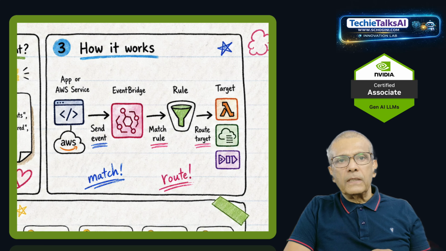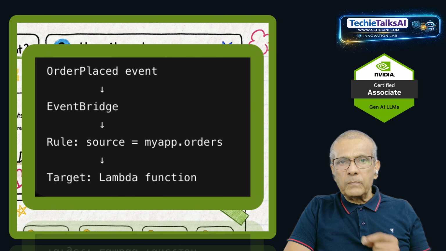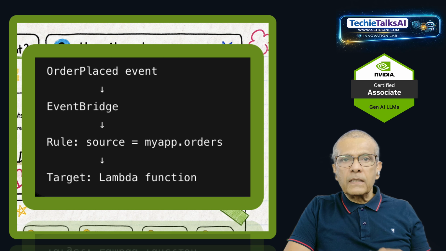What is event routing? Event routing means receive an event, check rules, and send to matching targets. Simple example: an order placed event reaches EventBridge. EventBridge checks the rule, source equals myapp.orders, target Lambda function. EventBridge rules decide which events should be sent to which targets. A rule can match incoming events and send them to a target for processing.